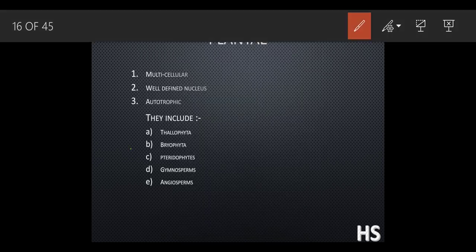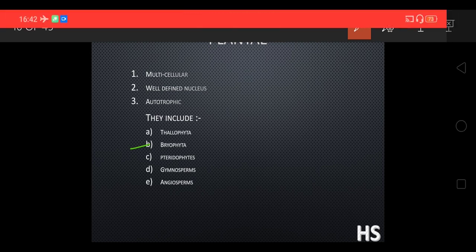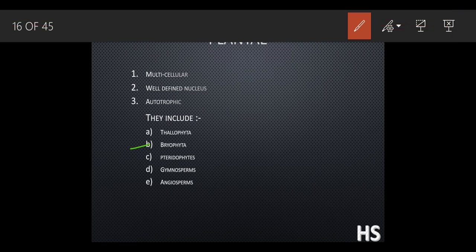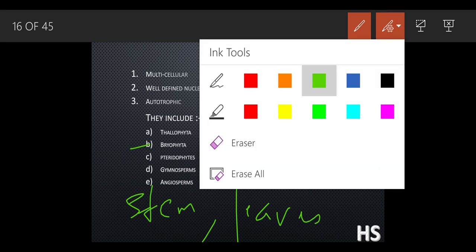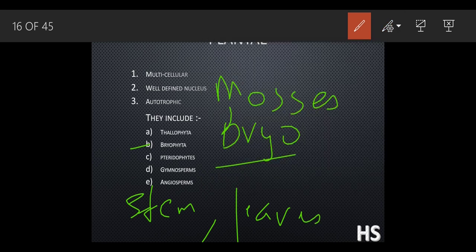Second, there is a Bryophyta. What does that mean? The word bryo, B-R-Y-O, means the mosses. Okay, these are the mosses. Now there is a difference between a Thallophyta and a Bryophyta. In Thallophyta, roots, stems and leaves were missing, but in the case of Bryophyta, stems and leaves are present, but there is an absence of the roots.